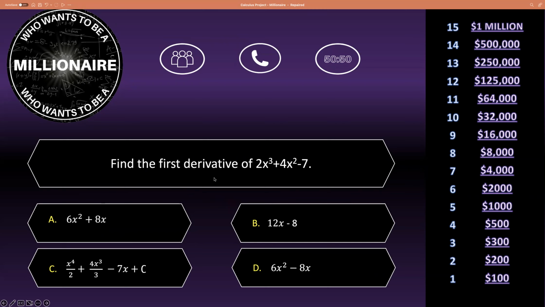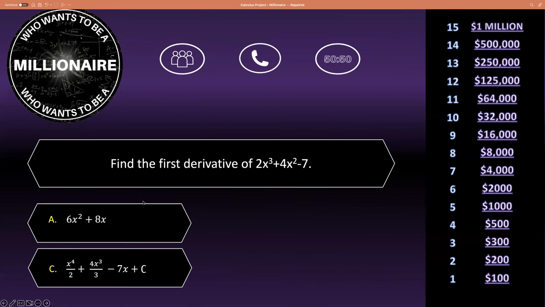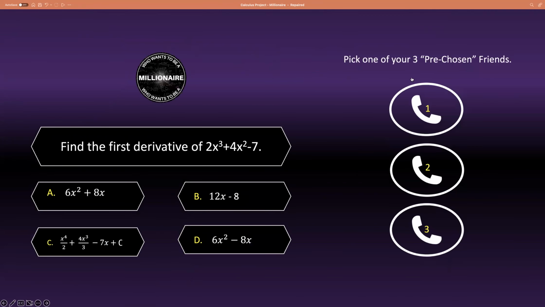If you don't know this question, and let's say you want to use one of your lifelines, okay? Let's say you want to do the 50-50. So you'll click 50-50, and it'll take 2 answers away, and it'll give you 2 left. And remember, I mentioned what if you need to use another lifeline. Let's say I want to phone a friend. So now look what you've got. You've got this question, and you get to pick one of the 3. And remember, 2 of them are correct and 1 of them is incorrect.